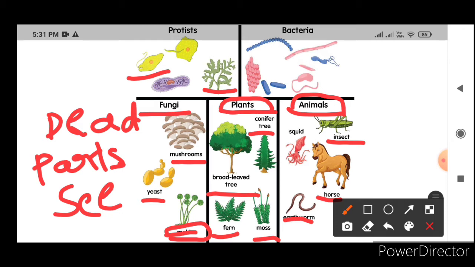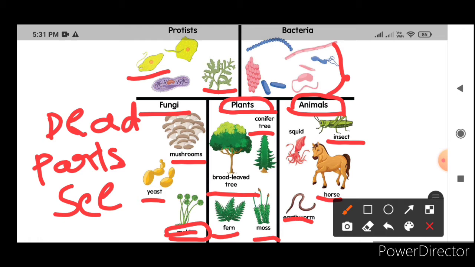And the next group is bacteria. They are very tiny and can't be seen with our naked eyes. We use only a microscope to see them. So in this way, you just do an activity in your notebook. How many groups are the living things divided into?